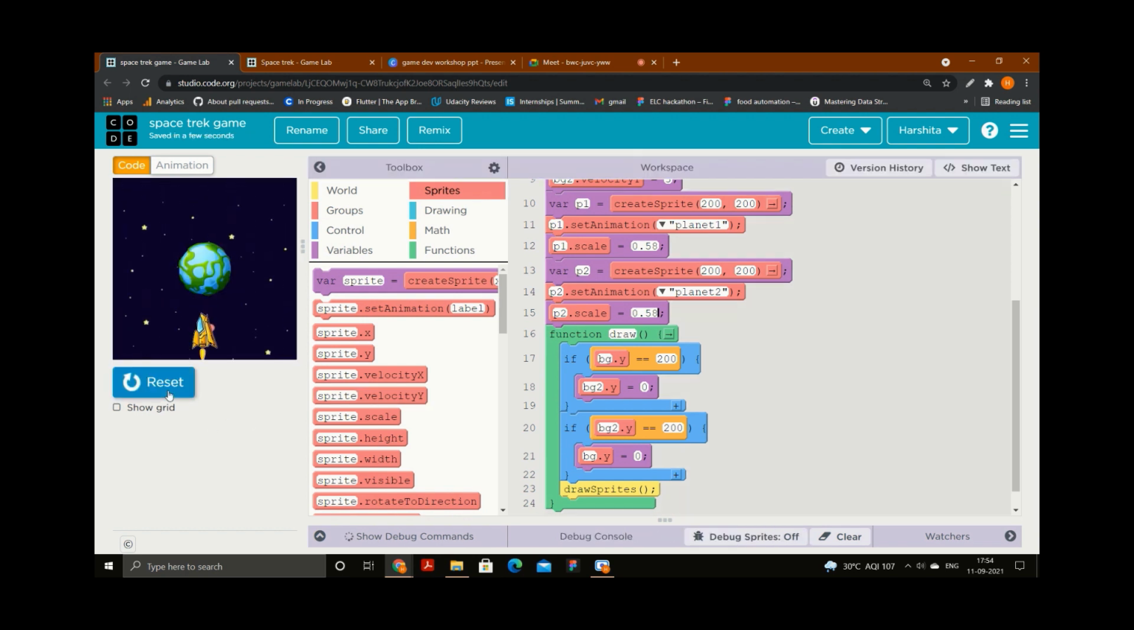But you can see, the moment I added the second planet, the first is not visible. Why? Because both of them are there, but they have overlapped with each other. The second one is just behind the first one, and the first one is just behind the second one. That's why the first one is not visible. So I just need to change the coordinates.